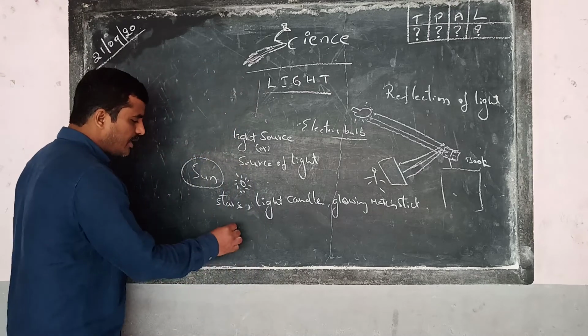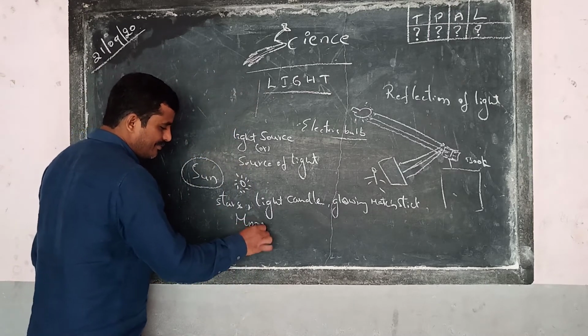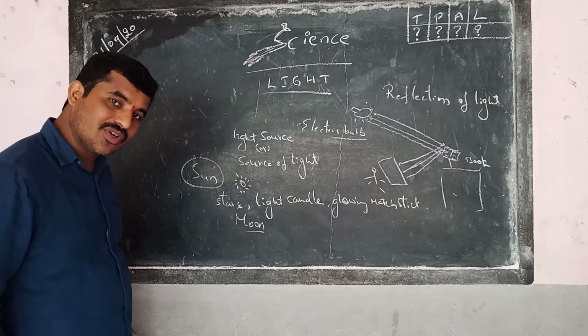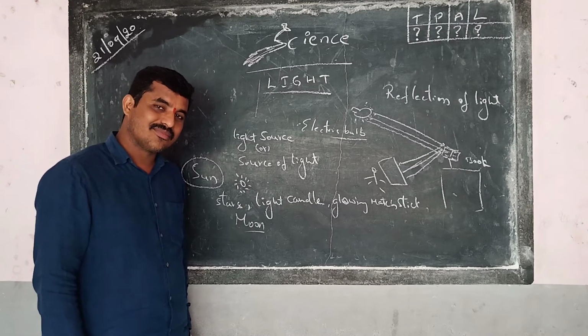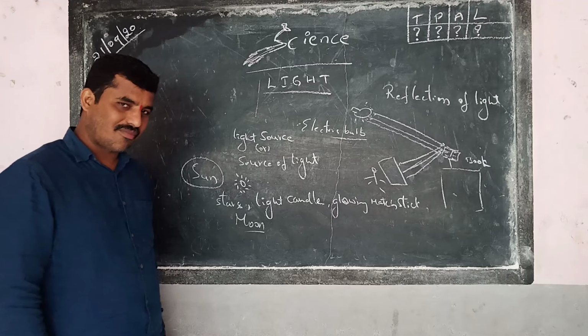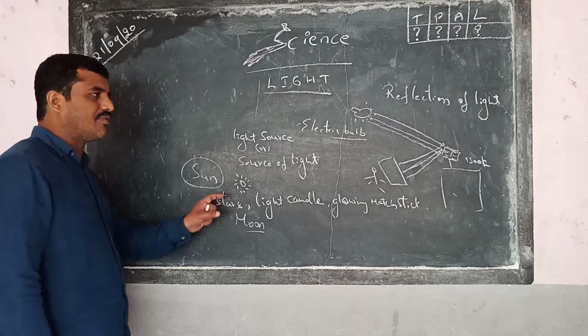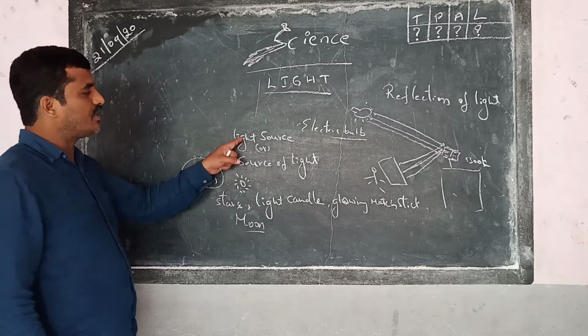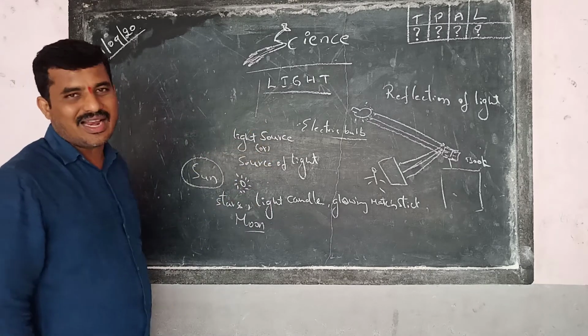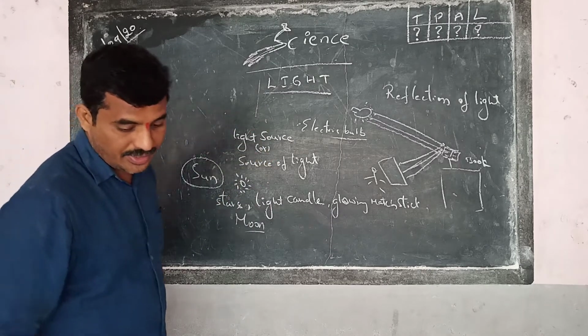What else? Does the moon give us light? If so, how does the moon give us light? Find it out. Yes. So whatever is giving us light, whatever is producing light, is called a light source or source of light.